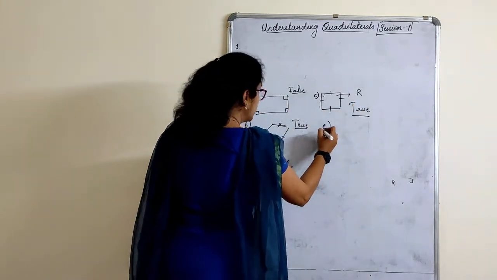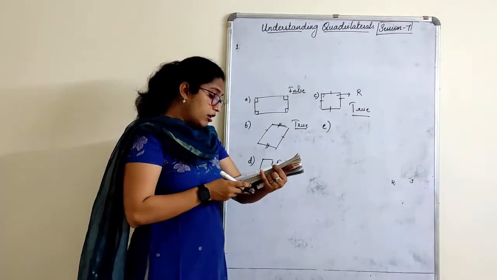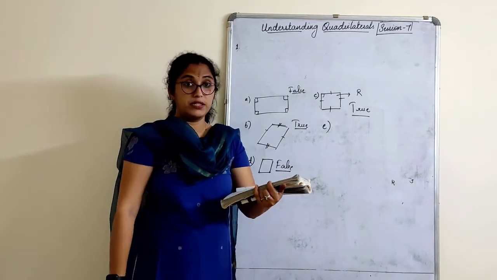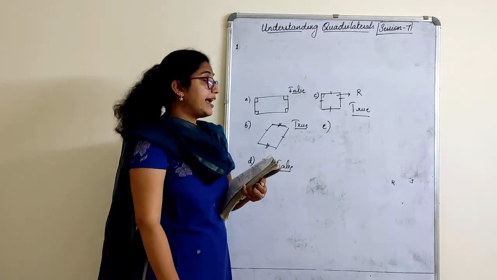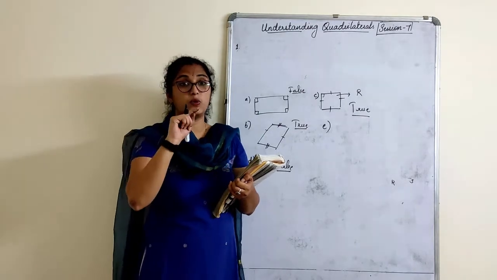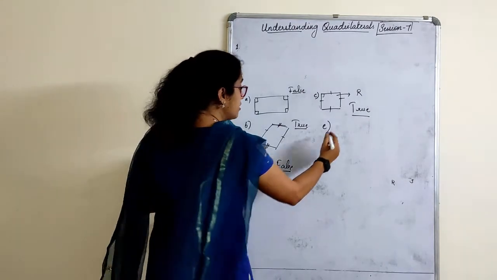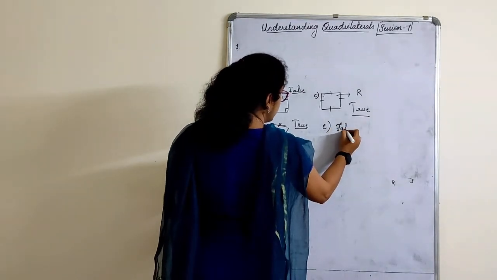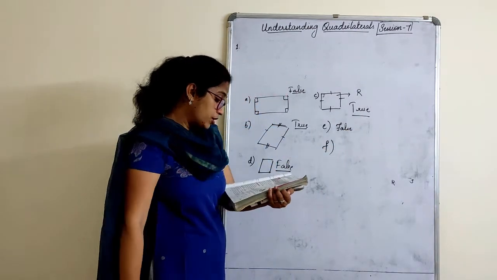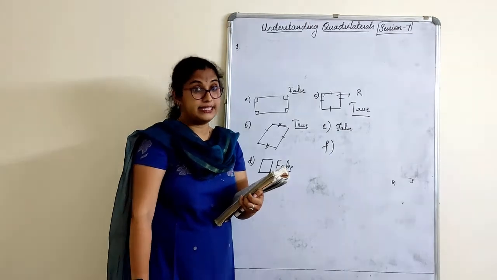Then E. All kites are rhombuses? No, false. A kite cannot be a rhombus because in a rhombus all the sides are equal, and in a kite all the sides are not equal. False. F. All rhombuses are kites. Yes.